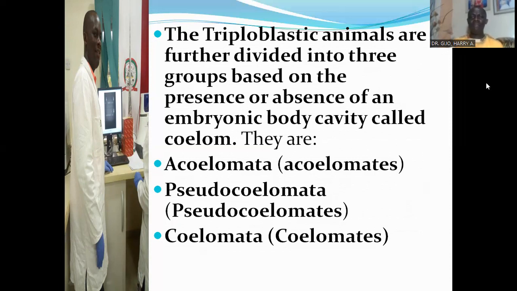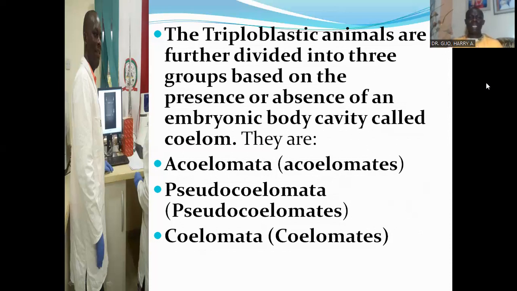The body cavity basically is the internal space within an organism that contains the visceral organs such as the intestine, the heart, the liver, the stomach, and virtually all the internal organs.